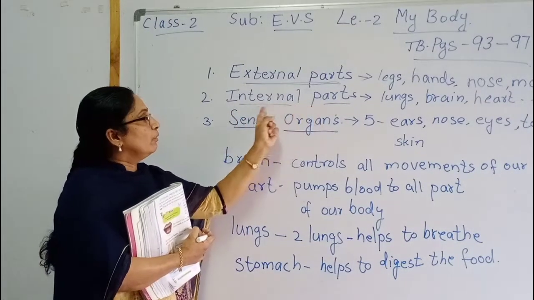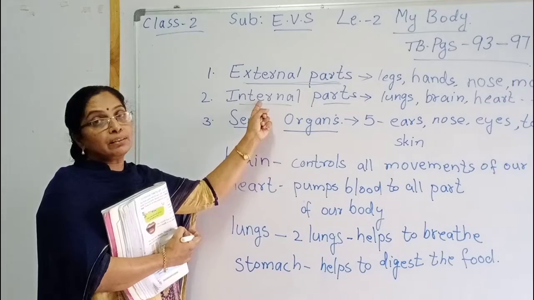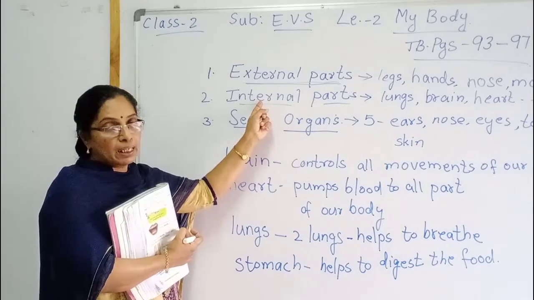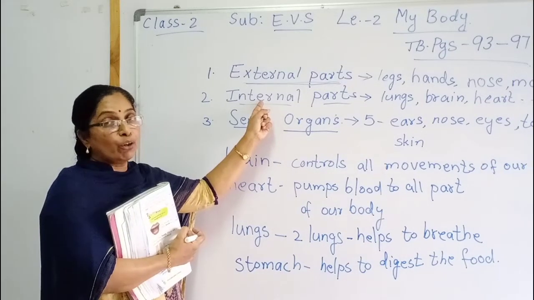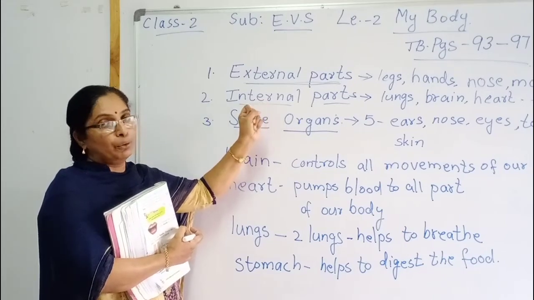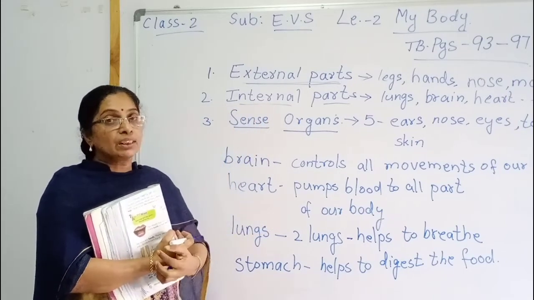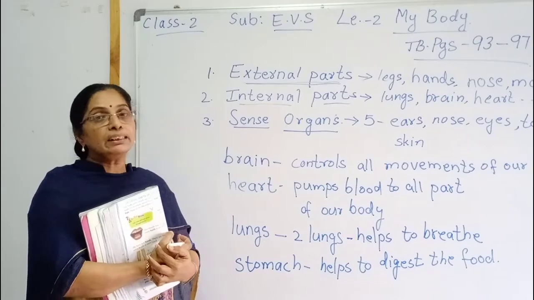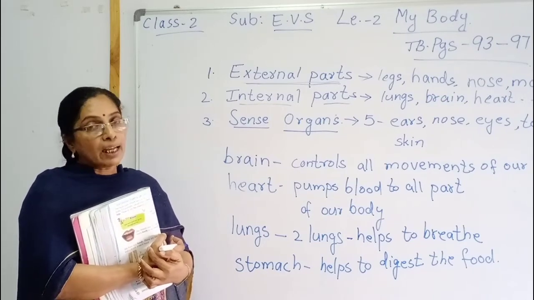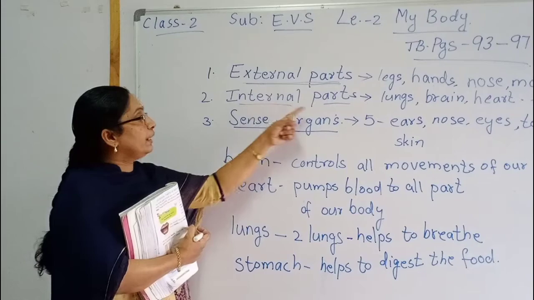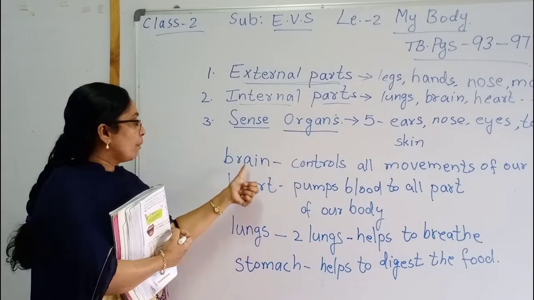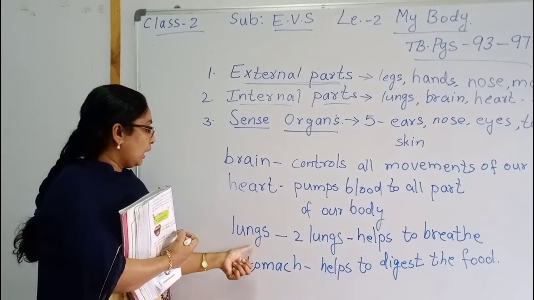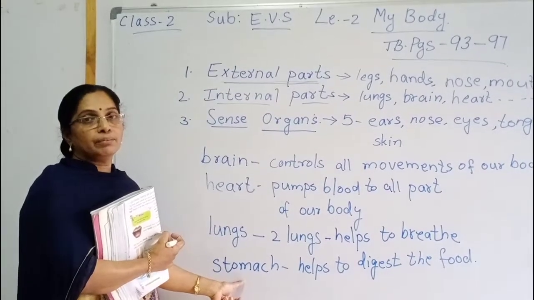What is the meaning of internal parts, children? The parts which we cannot see in our body, that we call the internal parts. What are they? Brain, heart, lungs and stomach.